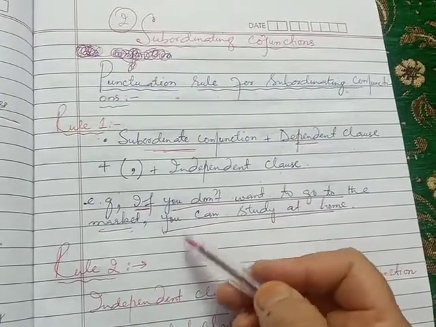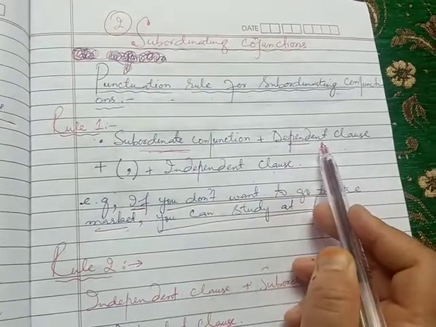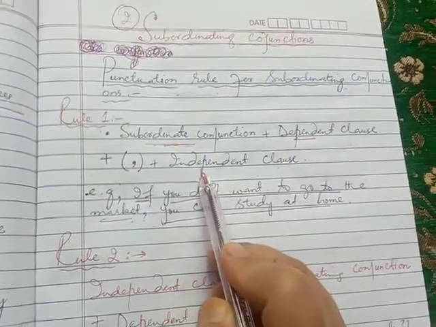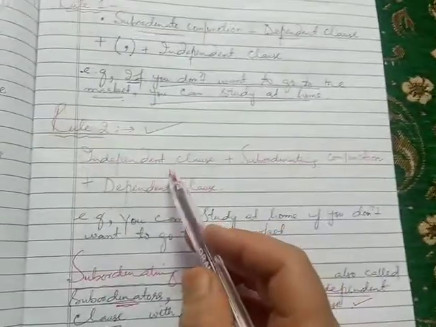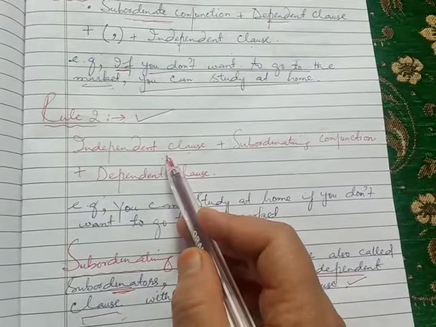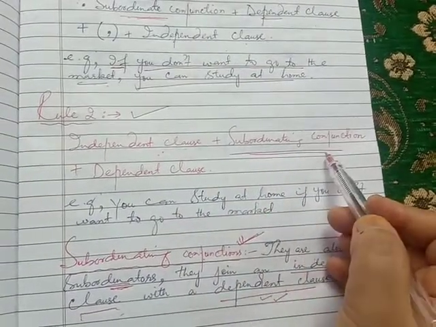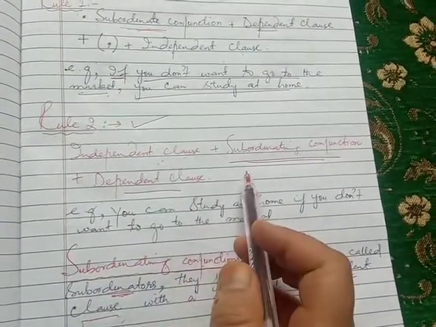Okay, now the first rule is subordinating conjunction plus dependent clause. After the dependent clause, you have to put a comma, then the independent clause. My dear students, rule number two: if the independent clause comes first, after that put a subordinating conjunction or subordinator, then the dependent clause. No comma is used at all.